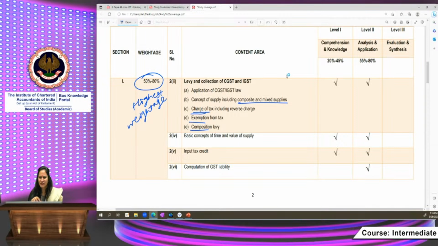From this section, C and K and A and A, both types of questions can be asked in the examination, while computation of GST liability has only A and A. You should note that one question is compulsory in this paper, and that is generally on the computation of GST liability, which is a practical question. I will discuss in this session how to solve the computational questions, right? So this is generally the compulsory question.